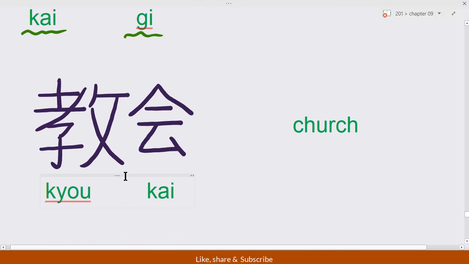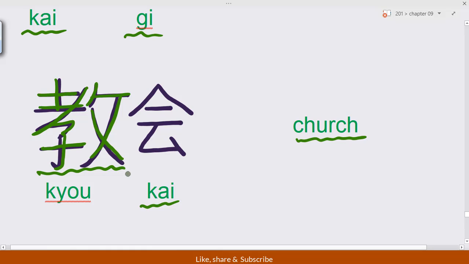So here is kyu kai. Kyu kai. So this is the church. Church, kyu kai. So here is how to write that one. And both here, this is kyu, and this is kai, kyu kai, church.